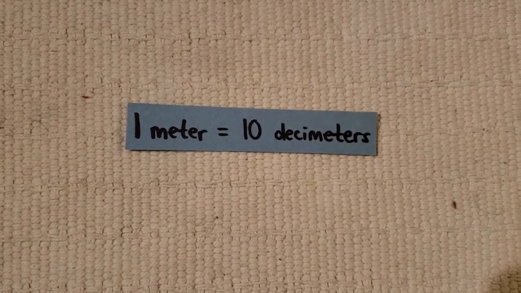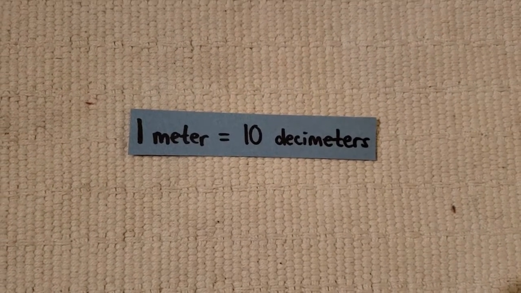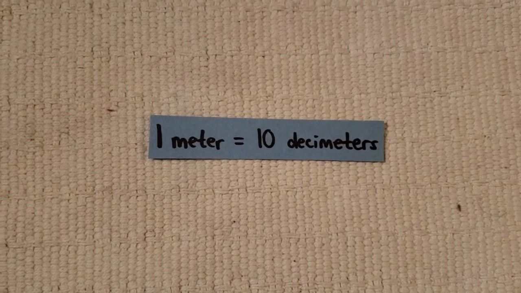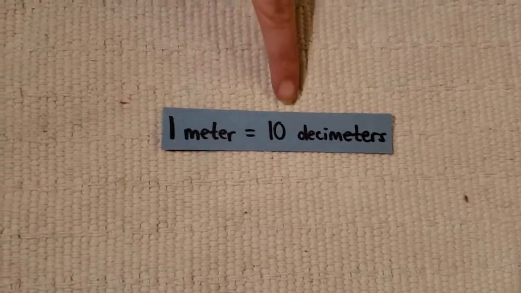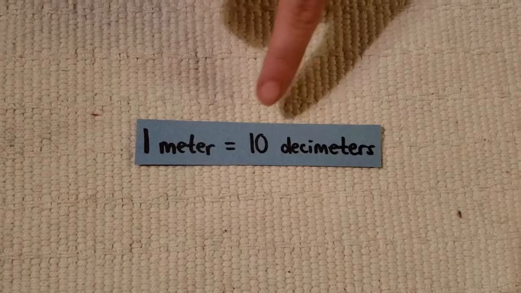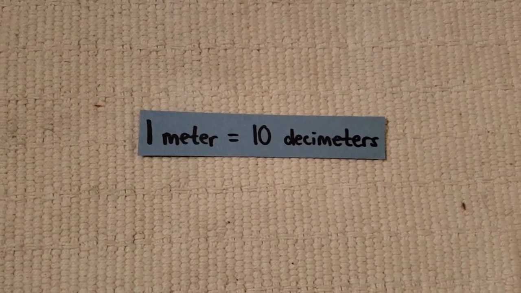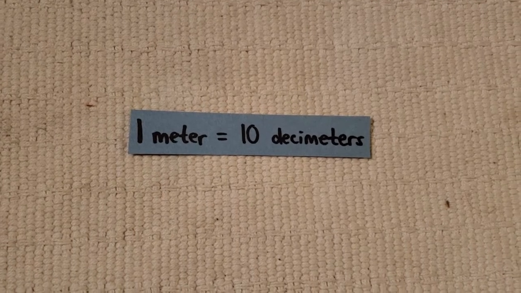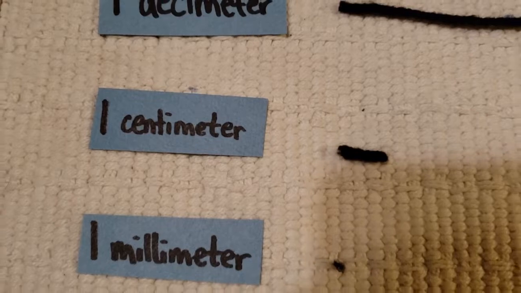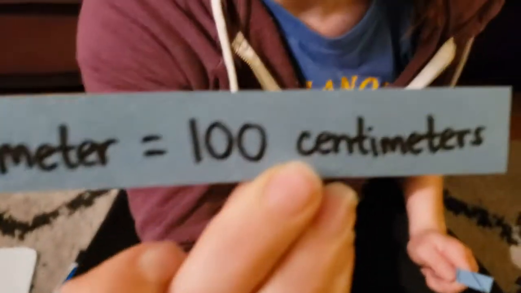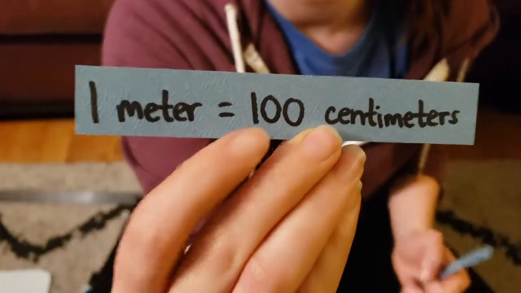Yes. All right. What about, so if there are 10 decimeters in 1 meter, what do you think centimeters might be? How many centimeters do you think might be in 1 meter? If you guessed 100, you are correct.